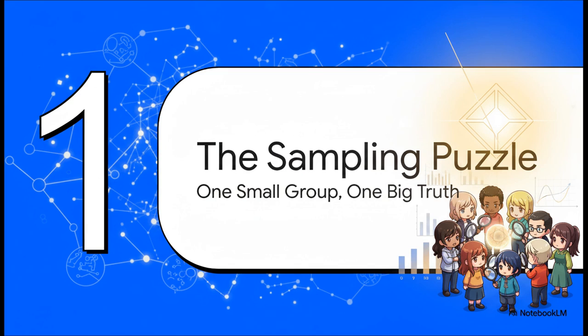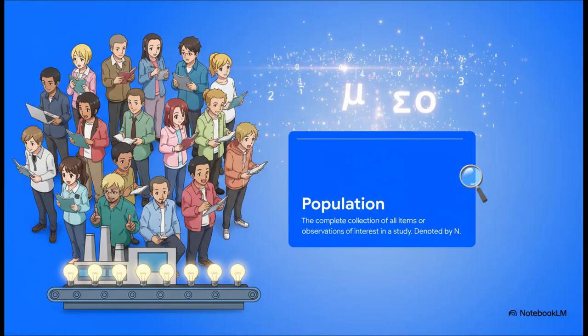Okay, so to solve this puzzle, we first need to get our language right. You have to think of it like we're dealing with two completely different worlds: the huge world we want to know about and the tiny little world we can actually see and measure. So first up, you've got the population. This is the whole shebang. It's every single student at a university or every light bulb that comes out of a factory. The true values for this group, like the actual real average score of all students, those are called parameters. Just think of them as the fixed ultimate truth that we're chasing.